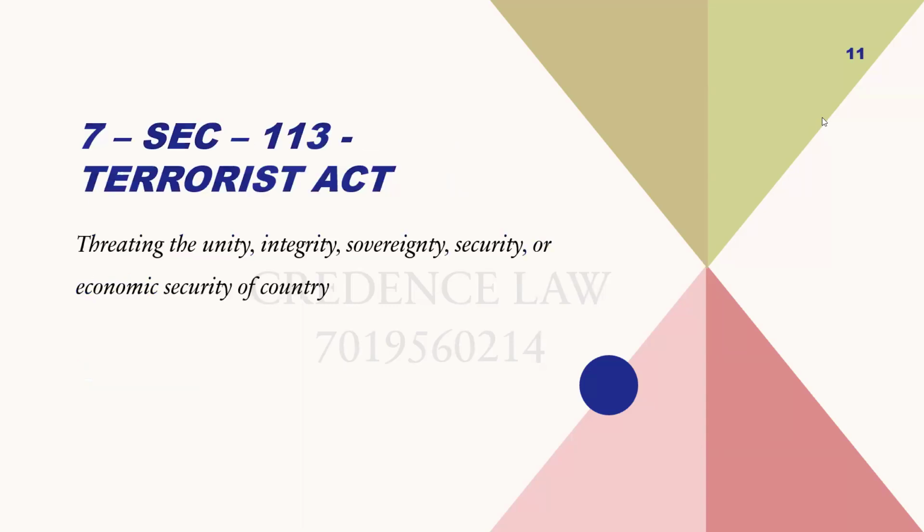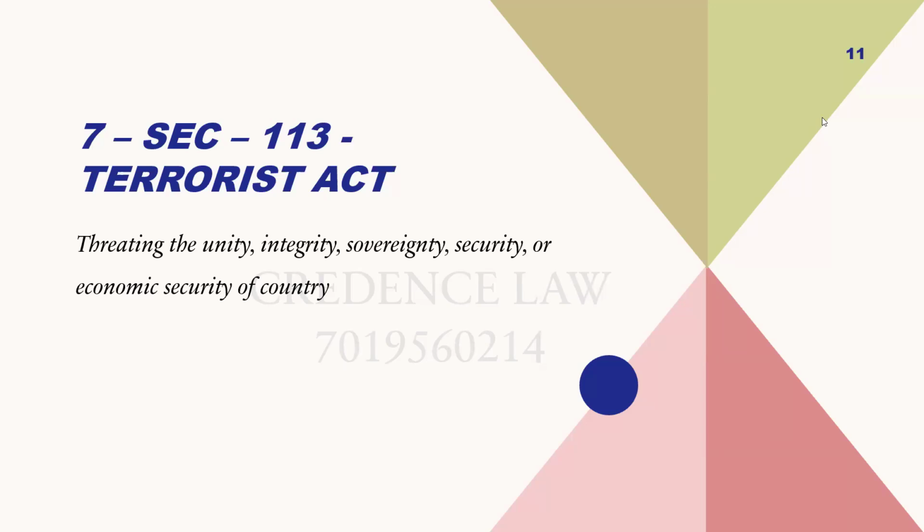And then we have a terrorist act. What is a terrorist act? Section 113 talks about terrorist act. Whosoever does any act with the intent to threaten the unity, integrity, sovereignty, security, or economic security of India, where it is likely to strike terror in the country, then the punishment is going to be death if the result is death.